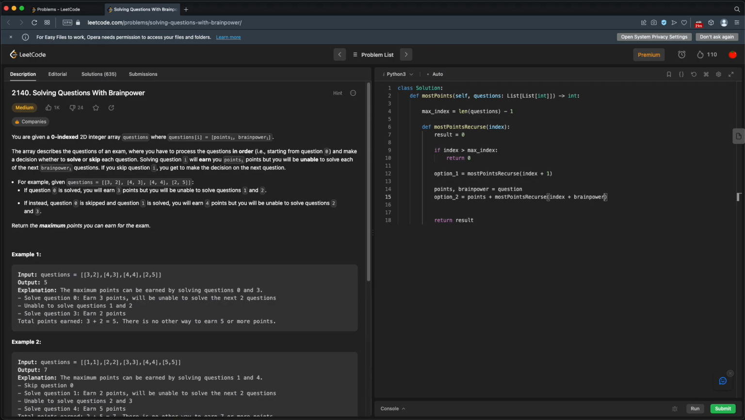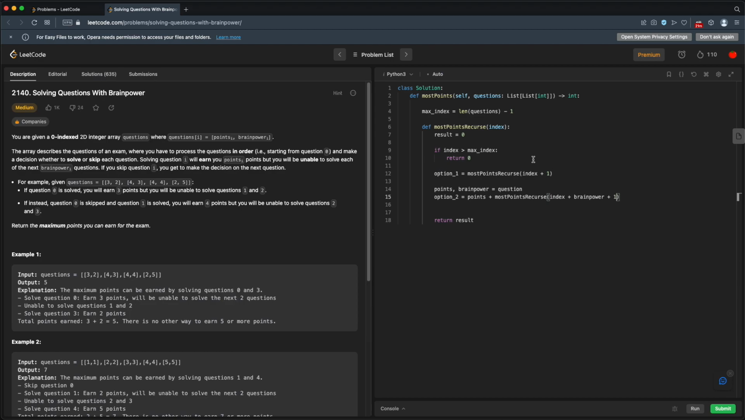So let's see. If our Brainpower, for example, is 1, we get this question, which will be at our index plus 1, which means that's the next question, but we have to skip that question. So we actually need Brainpower plus 1. So it's index plus Brainpower plus 1.